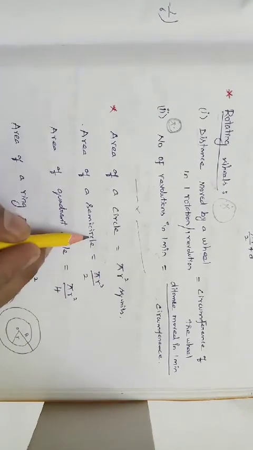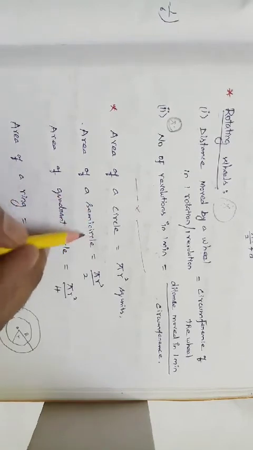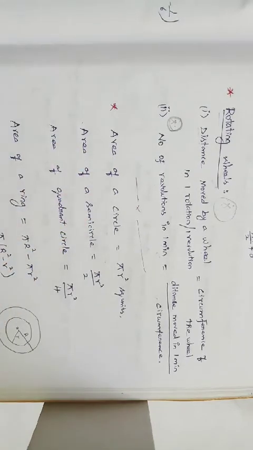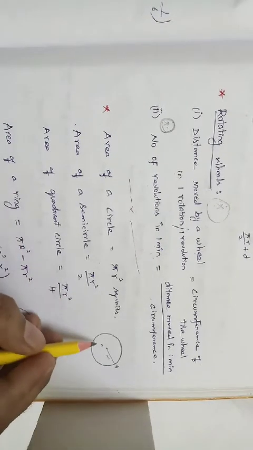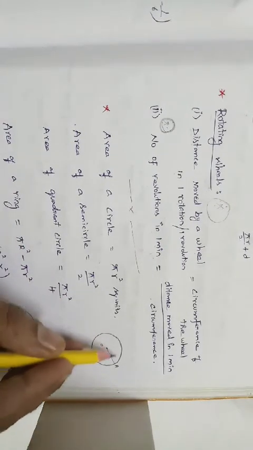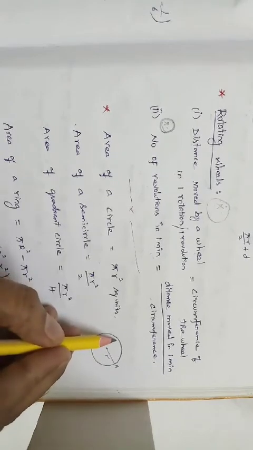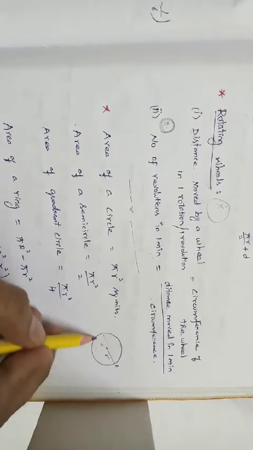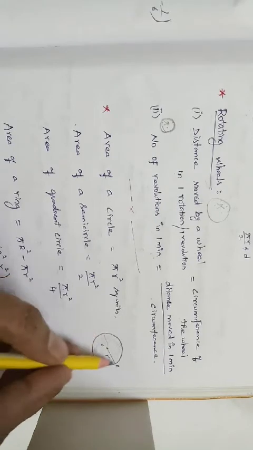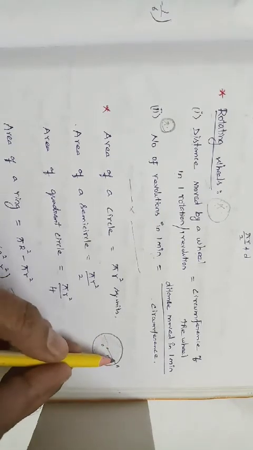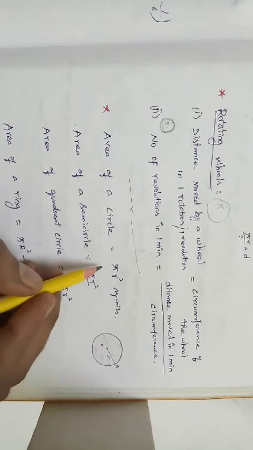Area of a semicircle. See, before that we want to know what is meant by area. Area is nothing but the inside region, the interior region, that is this full portion. Calculating this full inside portion of a circle is nothing but area. So for finding the area of a circle, what is the formula?